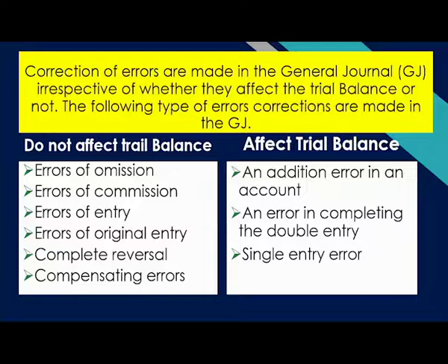For example, errors of omission. If you fail to record a transaction completely in your books, it's not going to affect anything because it's not recorded in any way. It's non-existent basically. So your books will still balance.